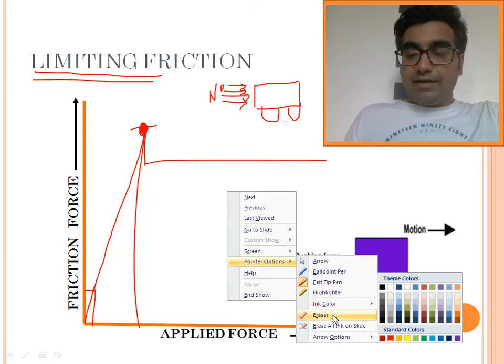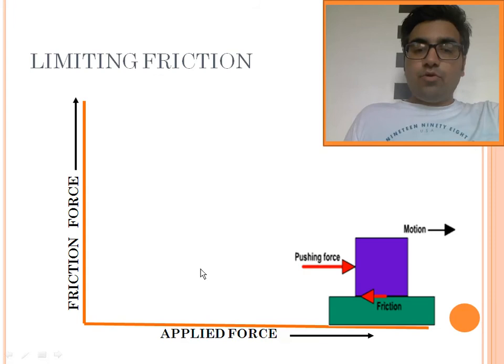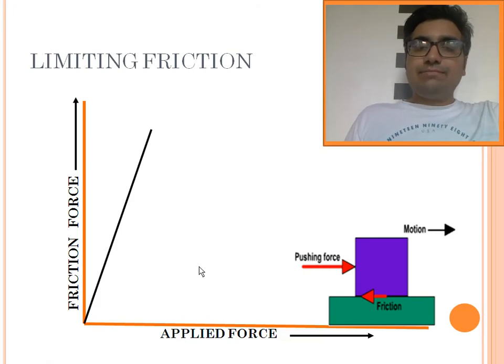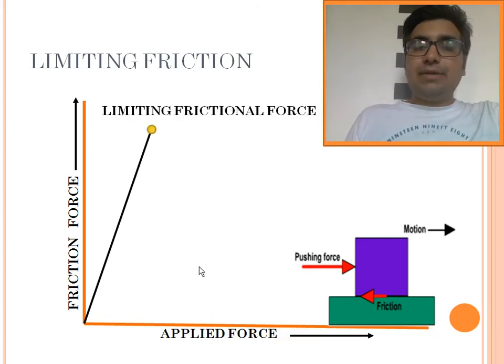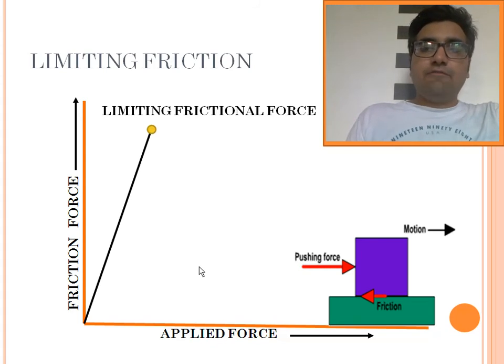So my dear friend, what we have done is more and more people started pushing the bus, and the bus got a maximum amount of applied force, and that applied force has a value greater than the limiting frictional force. For every applied force there is a reactive friction, and a bus is going to move only if the applied force is greater than the limiting frictional force. So when the applied force was greater than the limiting frictional force, the bus started moving.